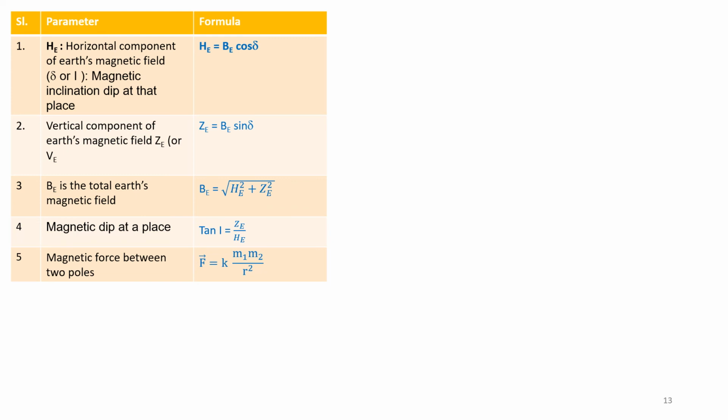Formula number 4. Magnetic dip at a place I is given by the equation tan I is equal to ZE by HE. Magnetic force between two poles of a magnet is given by the formula force F is equal to K into M1 M2 divided by R square, where M1 and M2 are pole strengths and R is the distance between the two poles.